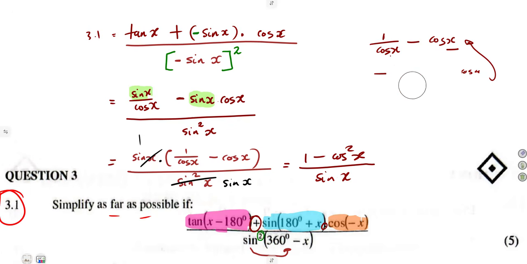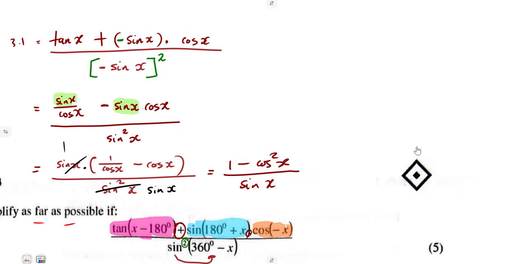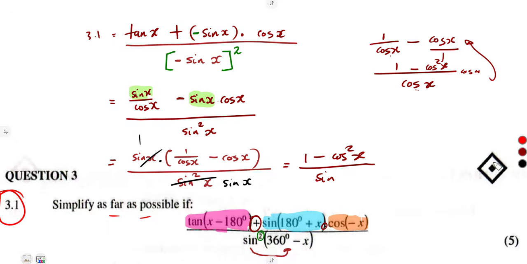There is something that is common or in relation here. Remember that 1 minus sine... Did I put everything here? I can see that I left something.